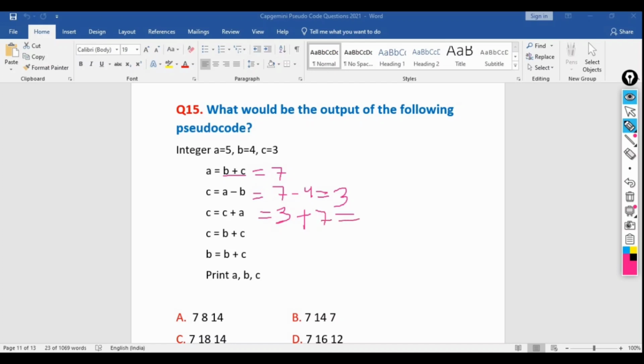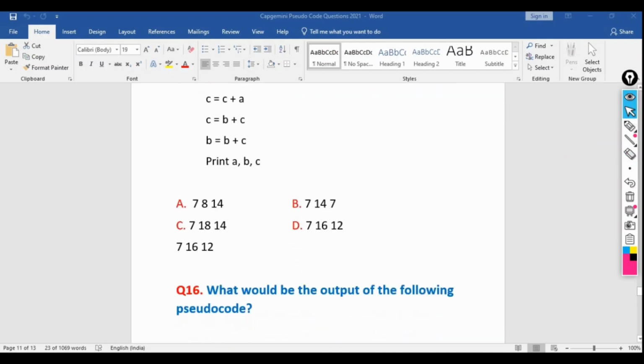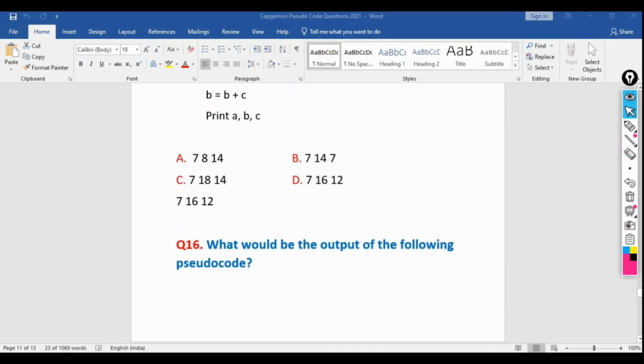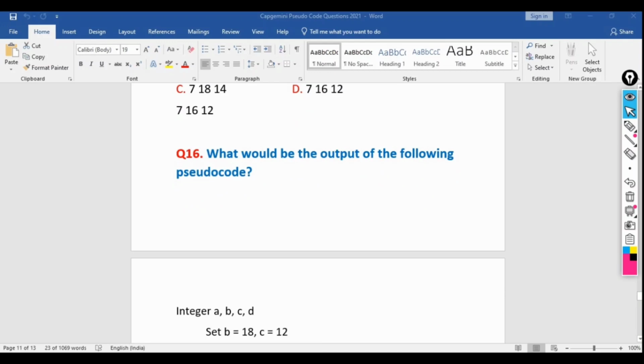Like this it will be updating, and at the end it will be printing a comma b comma c. We need to print the values stored in these variables a, b, c. This is an easy question, you can solve it by yourself, no issues. So the final output will be 7 plus 16 plus 12. Now let's move to the next question.